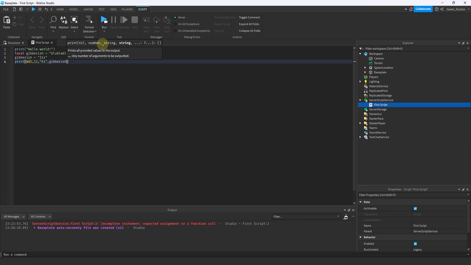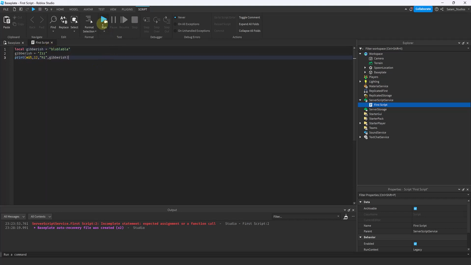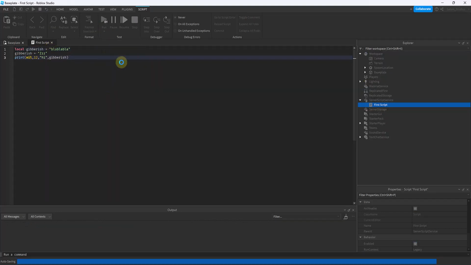That's because gibberish is assigned to a variable, right? Gibberish is already a variable you created. So it recognizes that variable, and then it will represent that variable as its meaning. Right now, the meaning of gibberish is z, z, z. So if we run this, all right, and let's remove print hello world. Let's run this and see what happens.